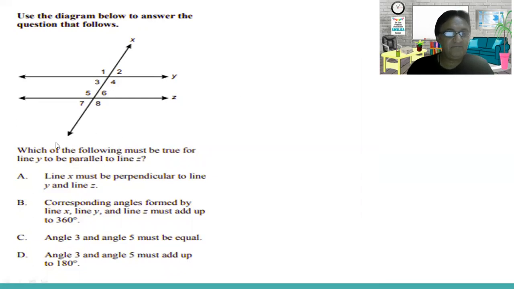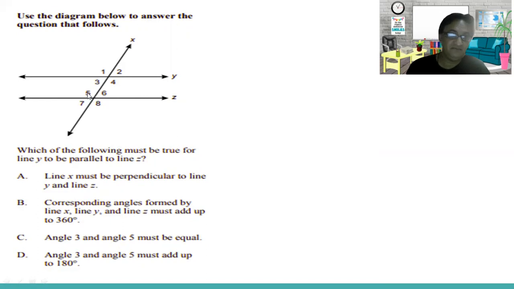Which of the following must be true for line Y to be parallel to line Z? Let's see. Line X must be perpendicular to line Y and line Z, perpendicular, meaning making a 90 angle. Is it perpendicular? Let's see. Corresponding angles from lines X, Y, and Z must add up to 360. I don't think so. Angle 3 and angle 5 must be equal.